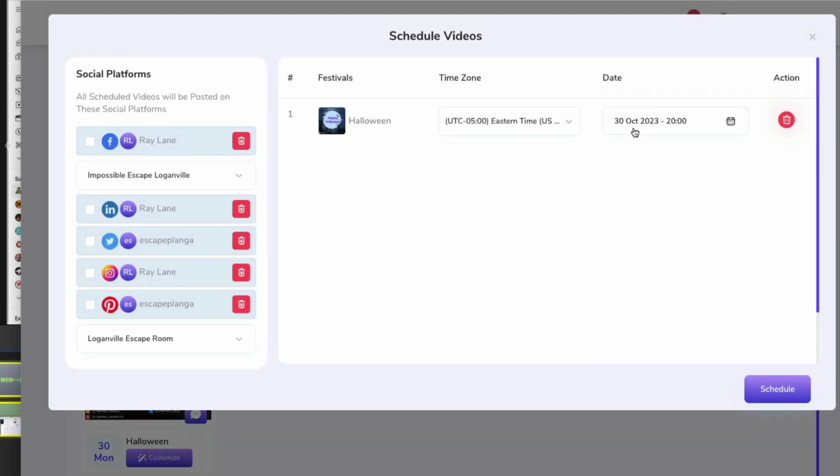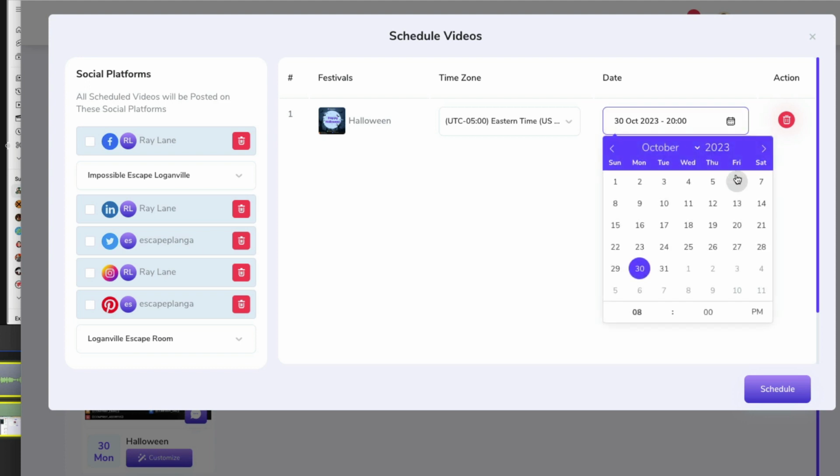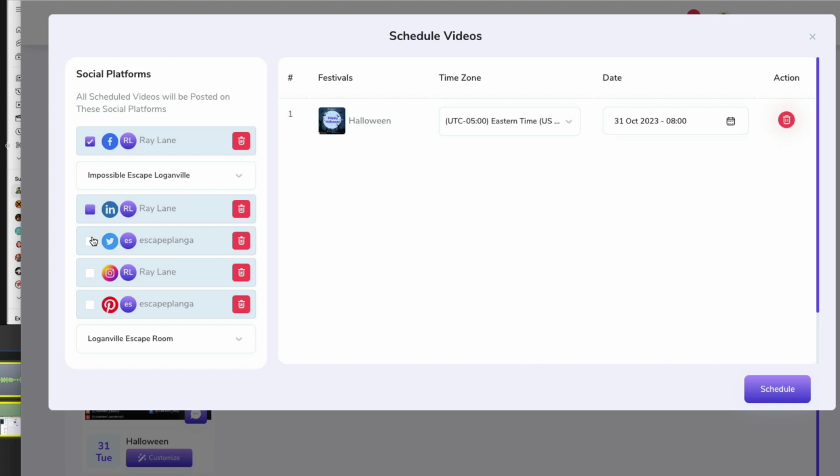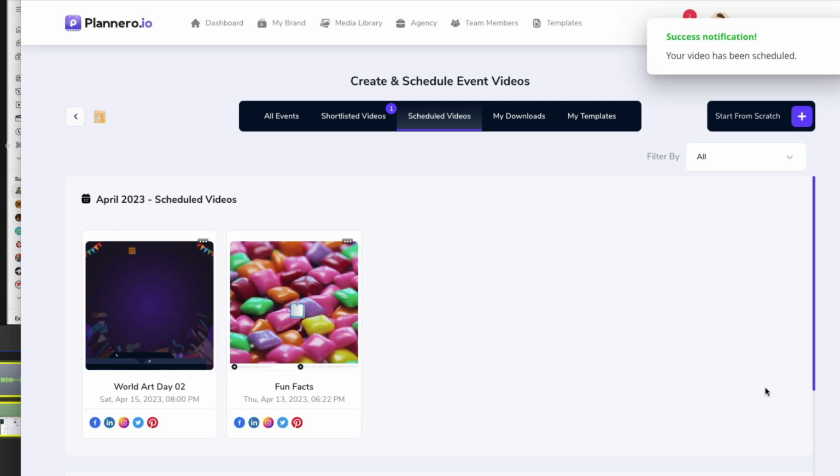And again, well, look at this date. Well, look at that. That actually surprises me. It's going to automatically put it out on October 30th. So it knew to do that. So 8 p.m. on October 30th, but I'm going to change that to the 31st, and I'm going to do 8 a.m. And we'll schedule that out now. So we're scheduling something for months and months and months from now, and it's going to be all done, and there you go. So not only can you schedule things for the next day, but like it says, you can schedule things out years in advance if you want to, and that seems to be exactly what it does.